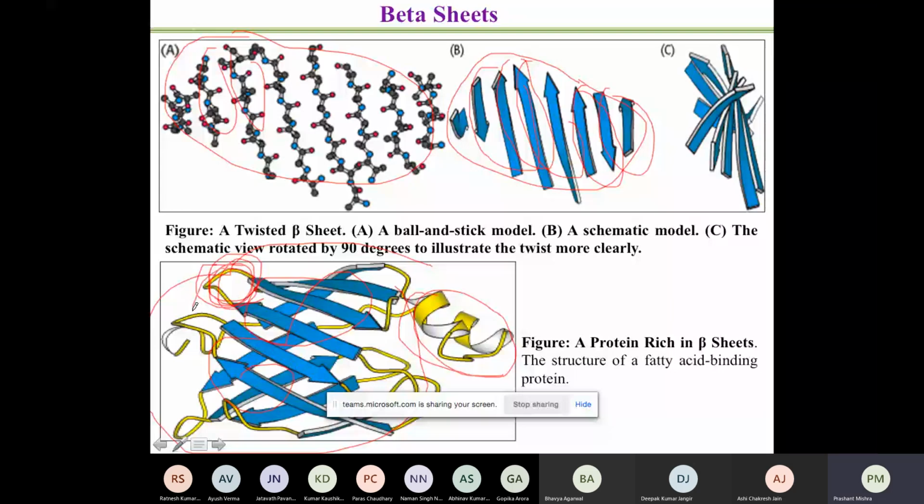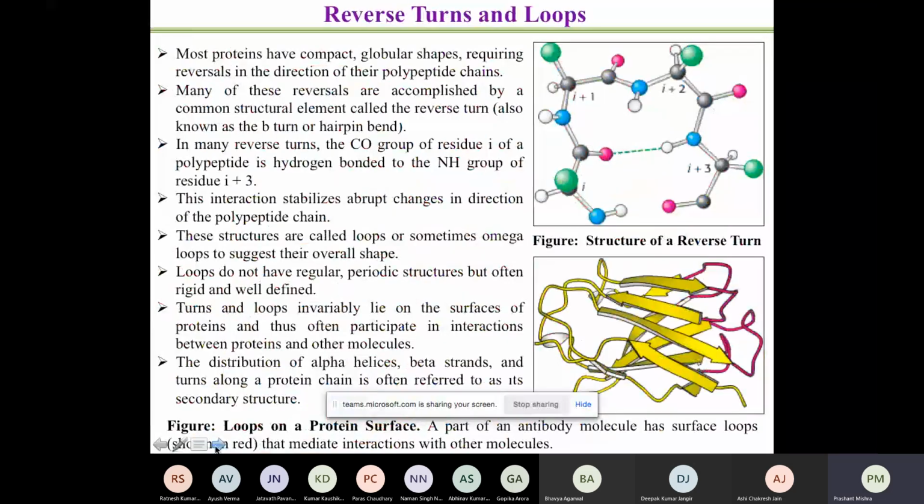So there are certain reverse turns or loops. They are also called the beta turns. So most proteins have a compact globular shape. And because it is a globular shape, it cannot be an extended alpha helix. It cannot be a beta sheet. So what happens is that at different points, the globular shape requires reversal of direction of their polypeptide chain. So suppose, let me try to explain.